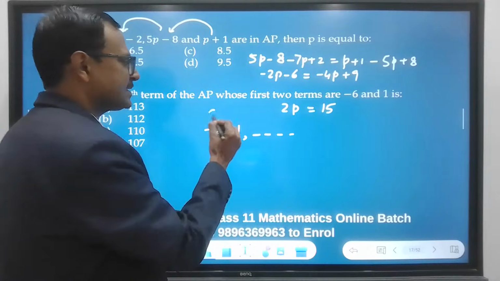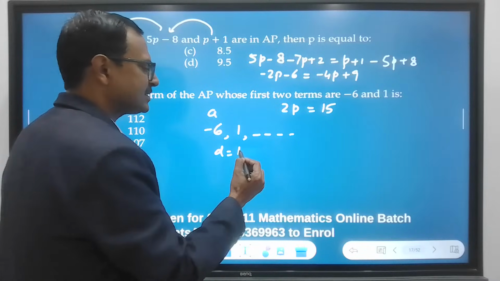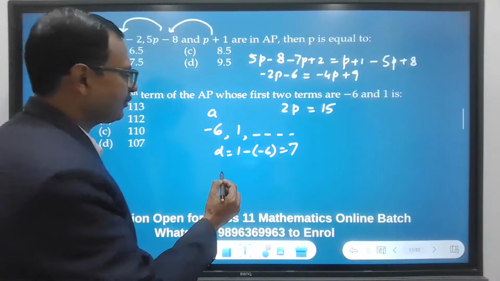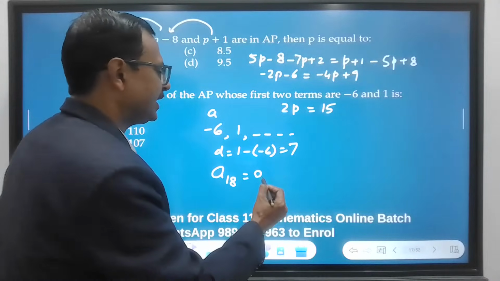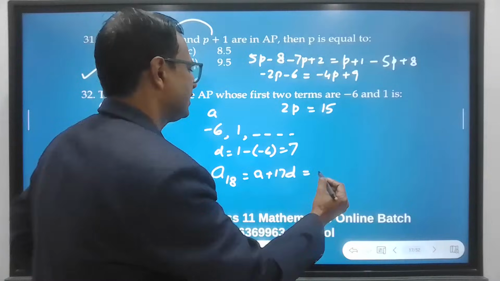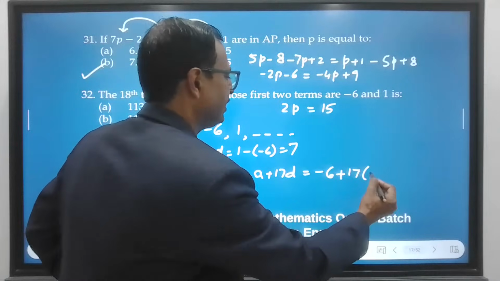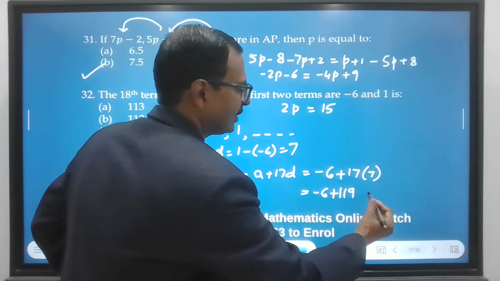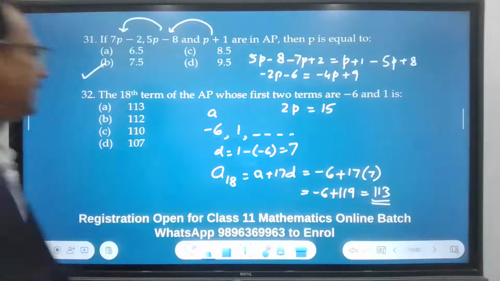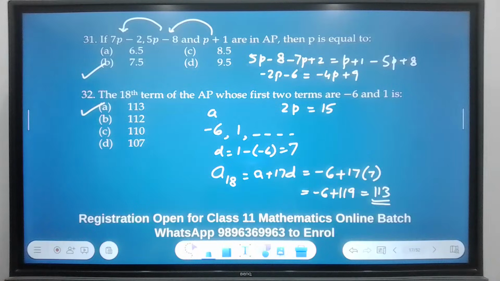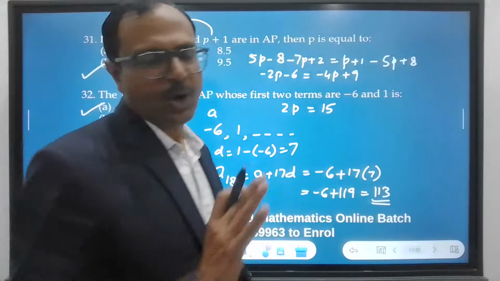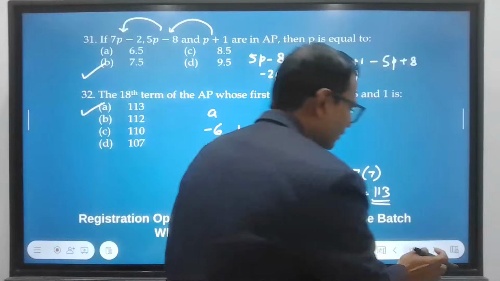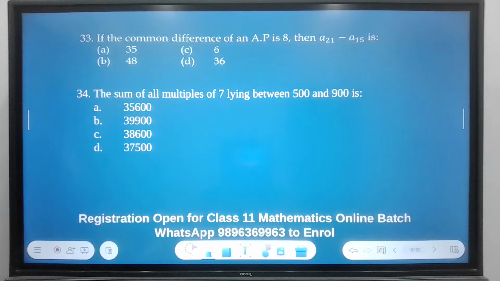So this is A, and what is D? Second minus first, that is 7. So A and D known. So if you have to find the 18th term, A plus 17D, that is minus 6 plus 17 times 7, that is minus 6 plus 119. So 113 is the answer, that is A. Now these are very basic questions of arithmetic progression, and I hope all of you are aware of this type. Next, move on to the next two questions.